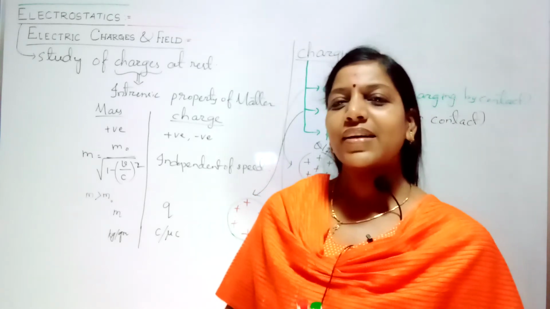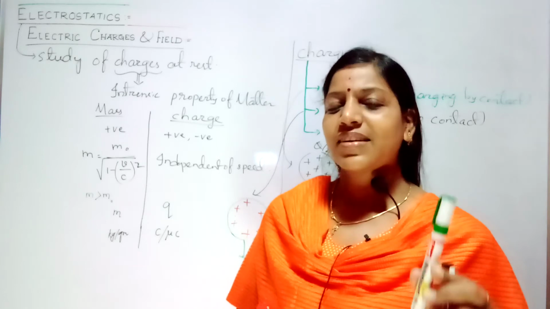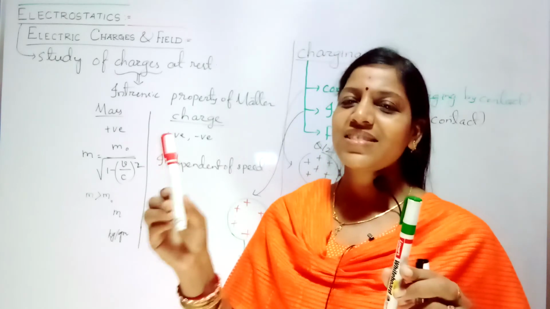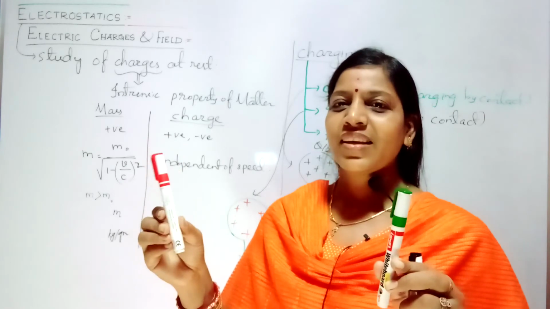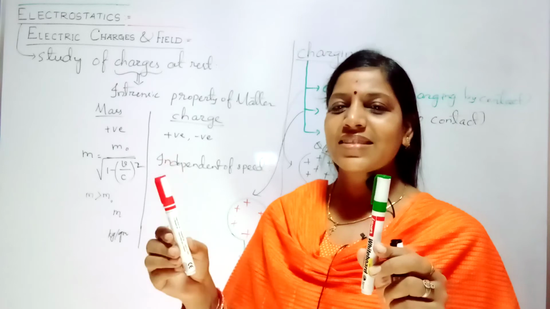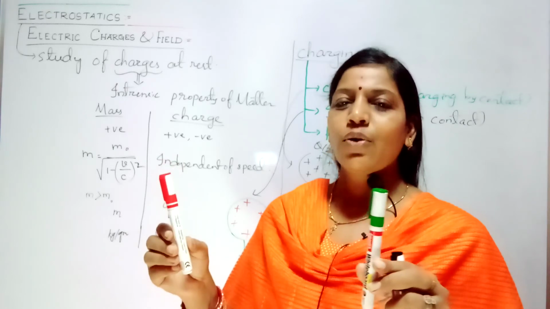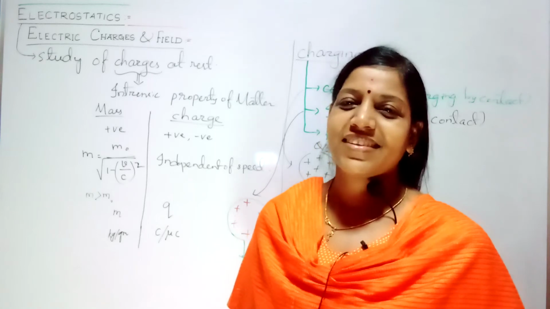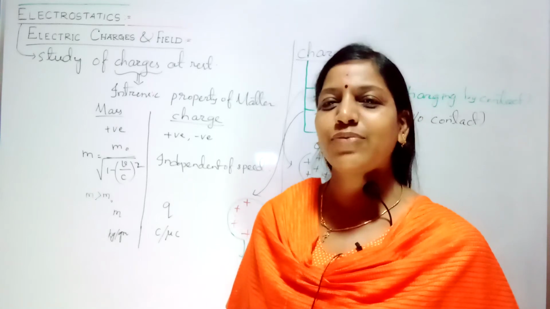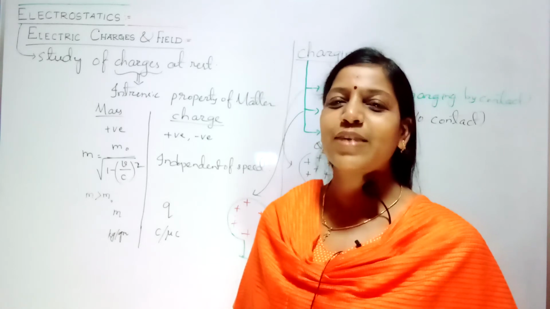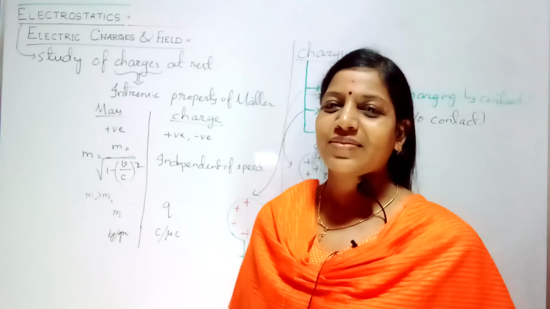If you bring these two together, what will you find? This is your positively charged glass rod, this is your negatively charged fur. You can experience this. When you bring them together, they will start to attract each other. Then only you will confirm that okay, they are oppositely charged. This is the method by rubbing.